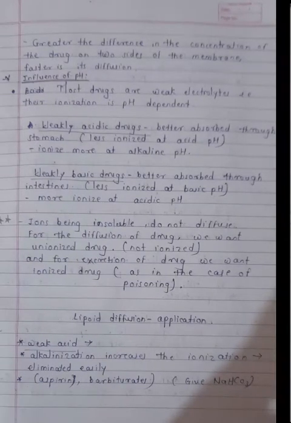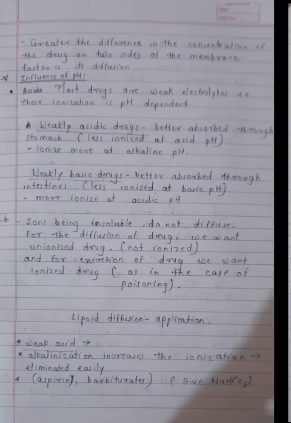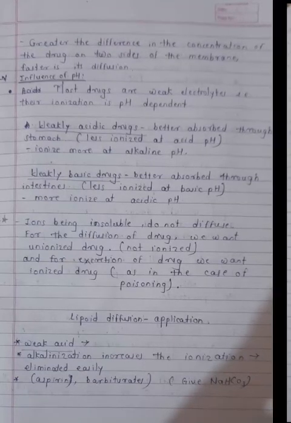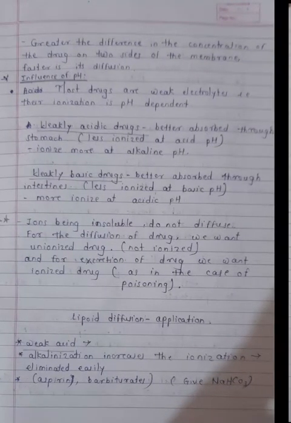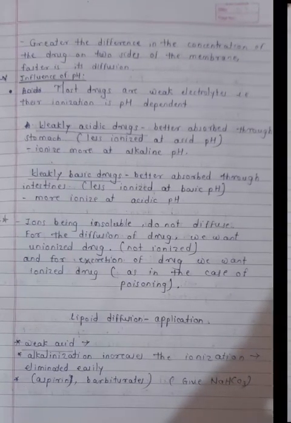And for the excretion of the drug, we want the ionized form. So ions will be excreted easily because they are insoluble. So for the absorption of the drug, we want the unionized form. So remember this point, that we want the unionized form for the absorption and diffusion of the drug. Most drugs are weak electrolytes, and their ionization is pH dependent.